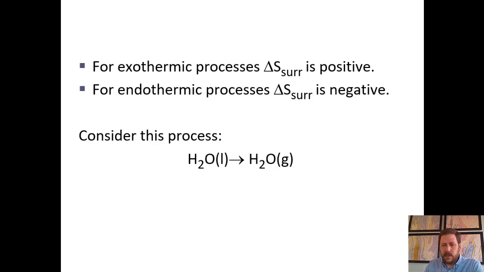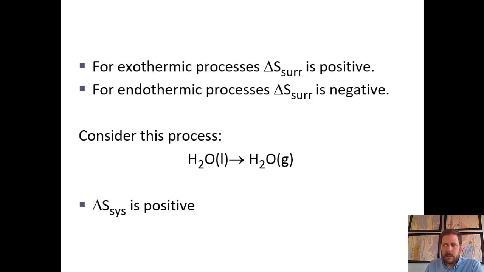Well, first let's evaluate the change in entropy of the system. If we're turning from a liquid to a gas, that simply means we're turning to a more disordered or more dispersed system where matter and energy are more dispersed in the gas, so the entropy of the system is increasing.